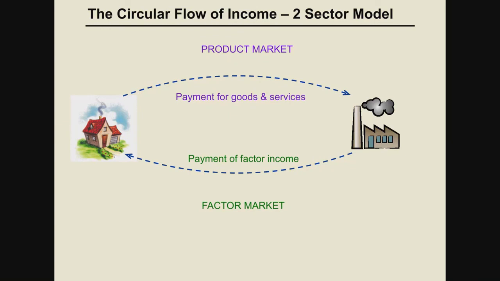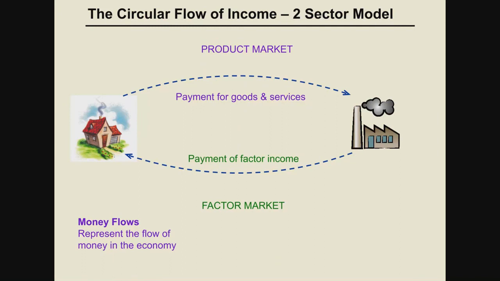In both the cases, only income is involved. Please pay attention. Income is only involved. So this kind of flow is known as, children, money flow. Why? Because you can see that from firm to household, they receive factor income. That means money flow. And from household to firm, also the firm receives payment. That is also money flow. So money flow represents the flow of money in the economy from one sector to another sector.